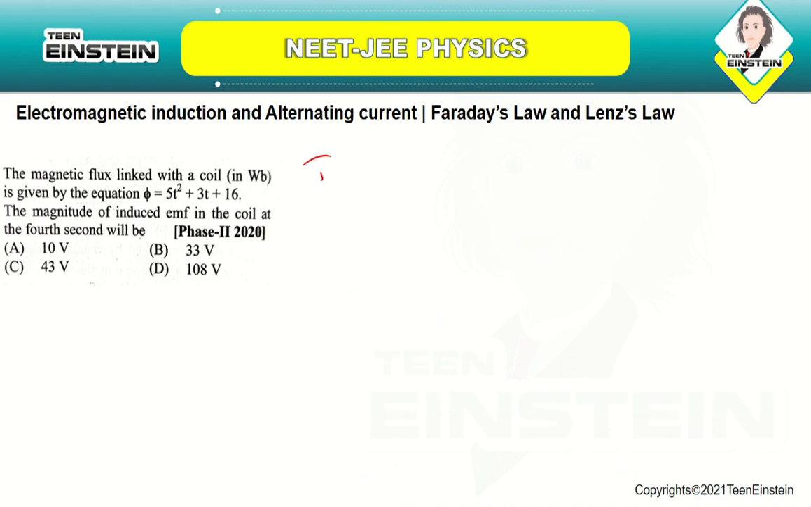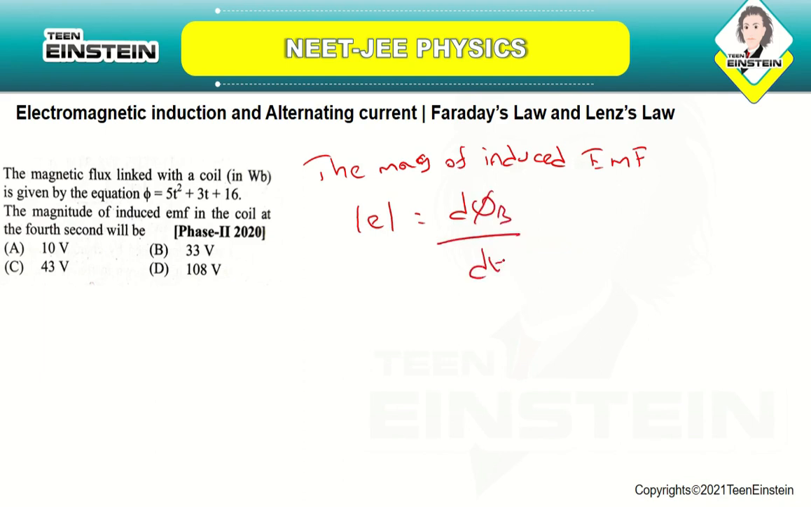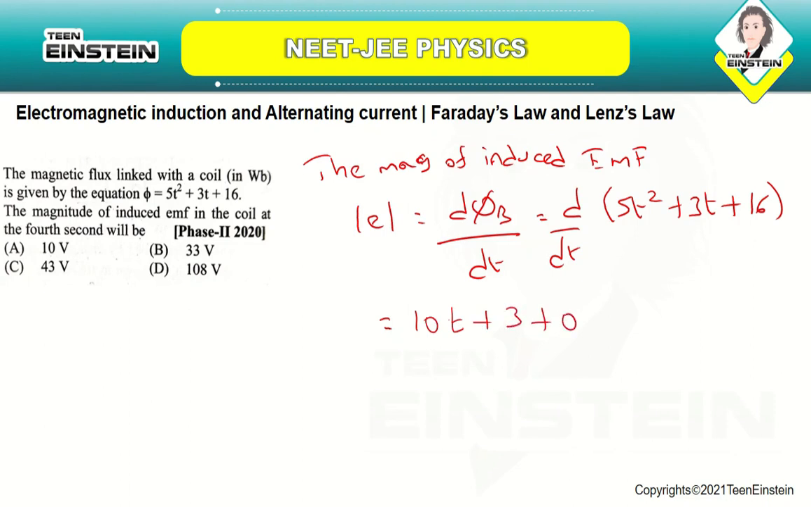So, here the magnitude of the induced EMF is given by dΦB by dt. Okay. So, you are going to just differentiate d by dt of 5t square plus 3t plus 16. So, if you differentiate with respect to t, you will be getting it as 10t plus 3 plus 0.